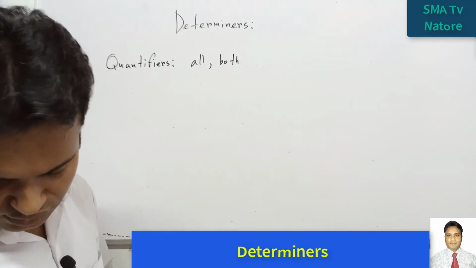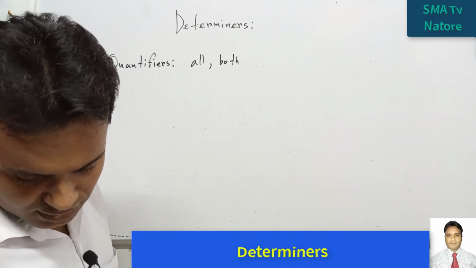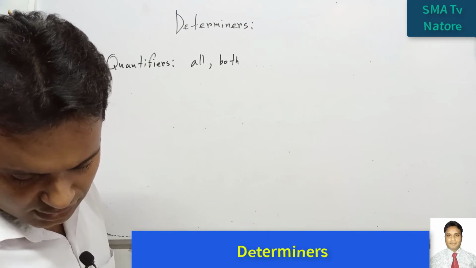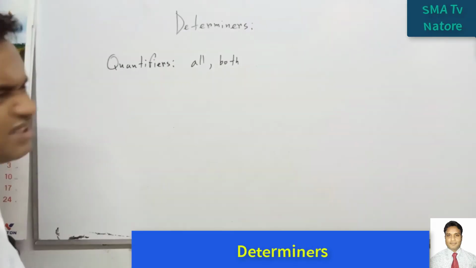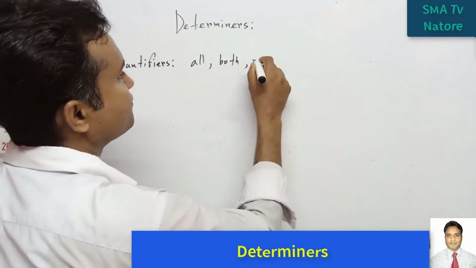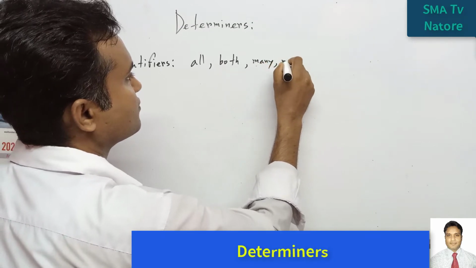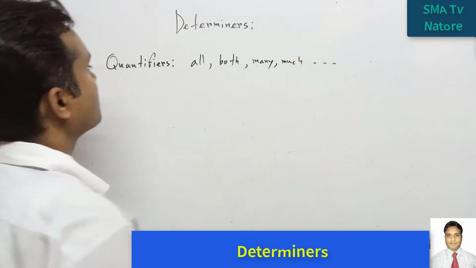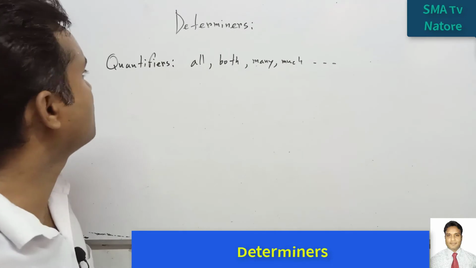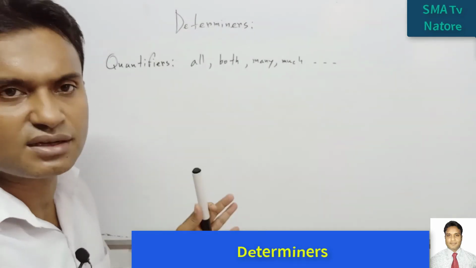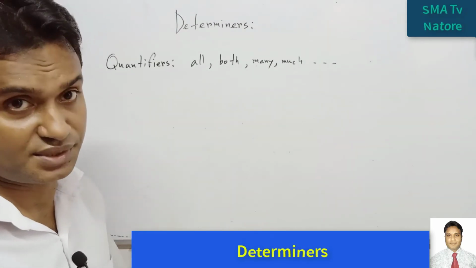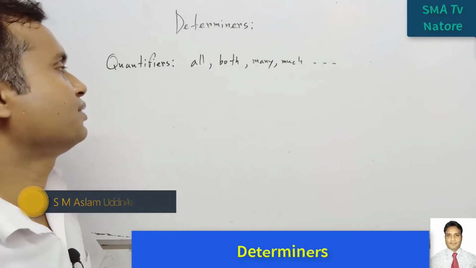Each, next one, any, no, every, each, either, neither, few, little, many, much, etc. No problem. So these quantifiers give the quantity, the measurement of a noun or pronoun. How?